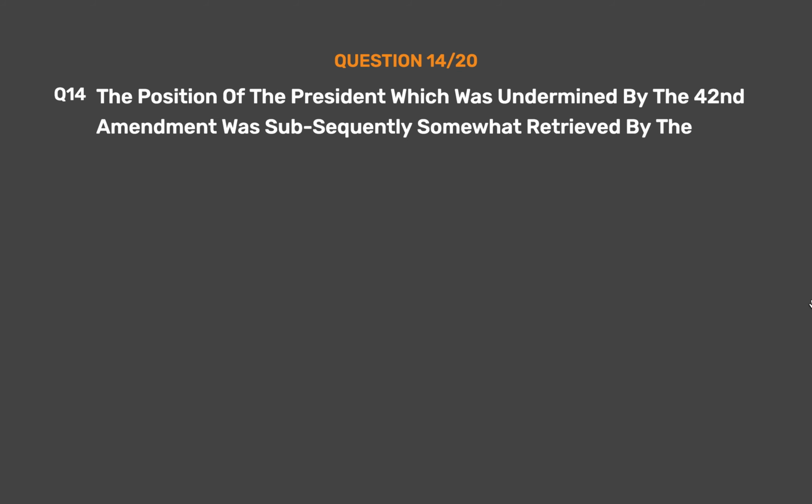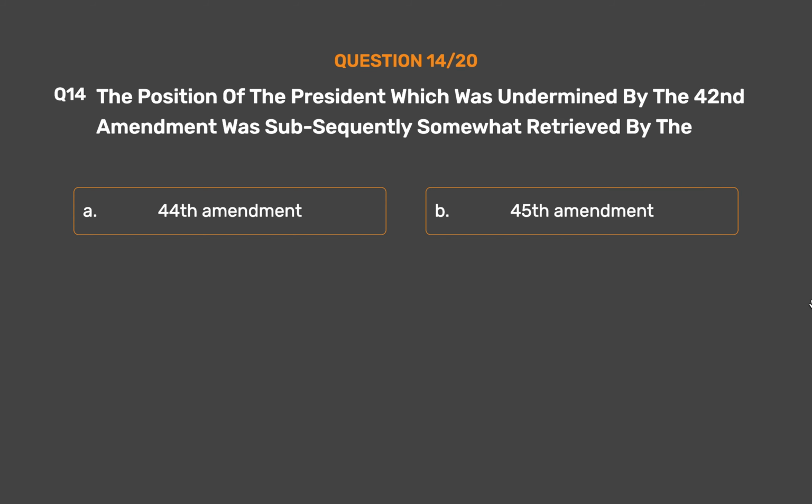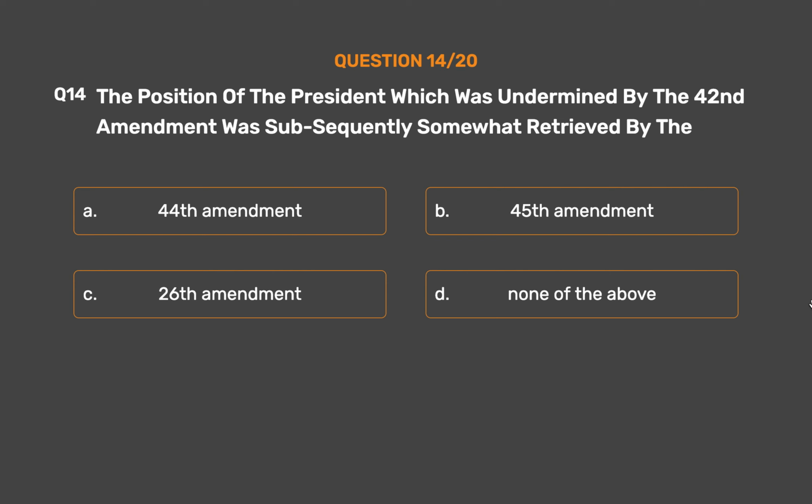Question number 14. The position of the President, which was undermined by the 42nd Amendment, was subsequently somewhat retrieved by the Option A. 44th Amendment. Option B. 45th Amendment. Option C. 26th Amendment. Option D. None of the above.